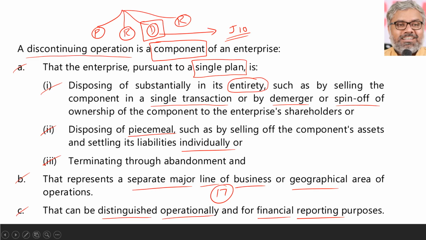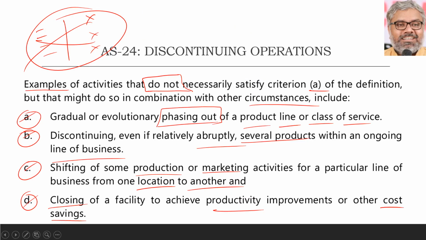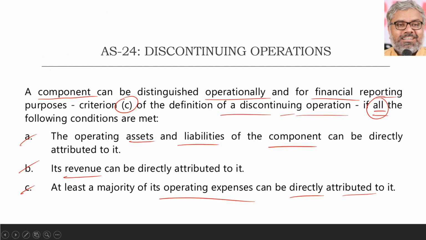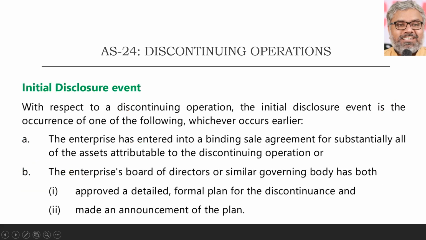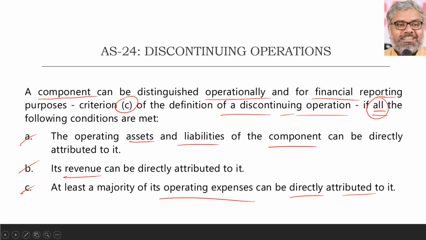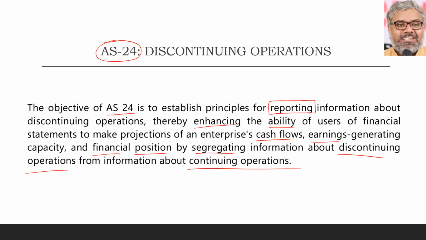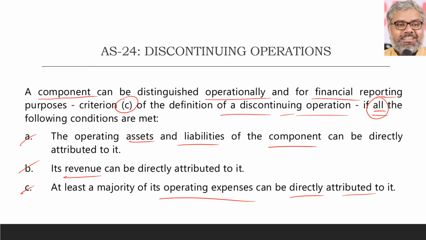So this is discontinuing operations, core aspects in a nutshell. Definition, examples of what are not discontinuing operations per se, and what is the situation when a component can be called capable of being distinguished operationally and for financial reporting purposes. Okay, fine. Discontinuing operations are there. We identified them. Yes, they are there. So what? What does AS24 say?